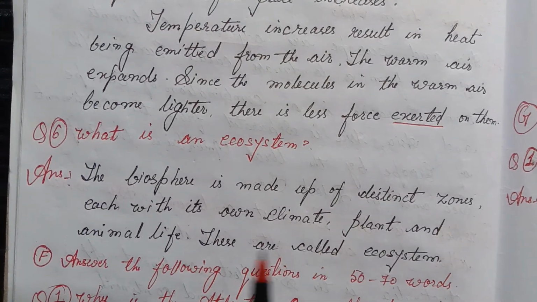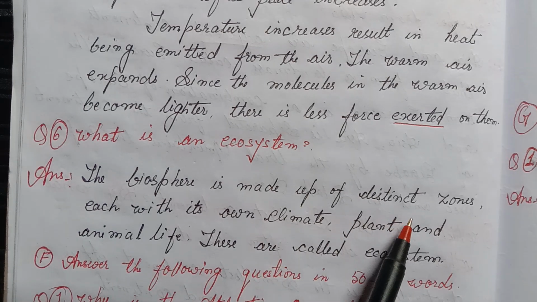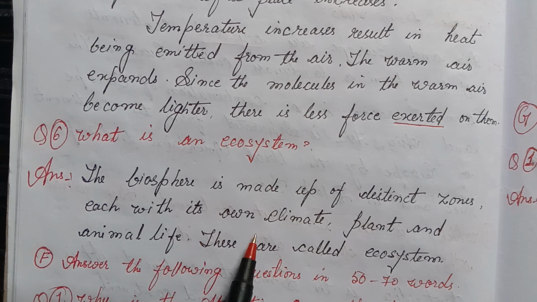What is an ecosystem? Answer: the biosphere is made up of distinct zones, each with its own climate, plant and animal life. These are called ecosystems.